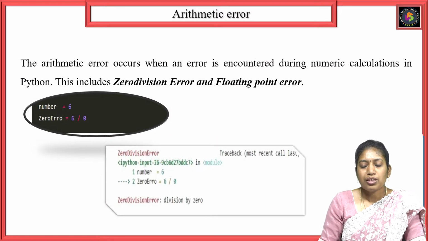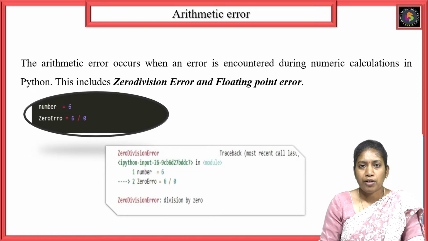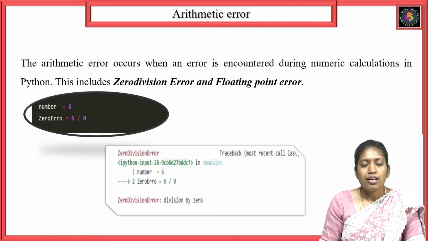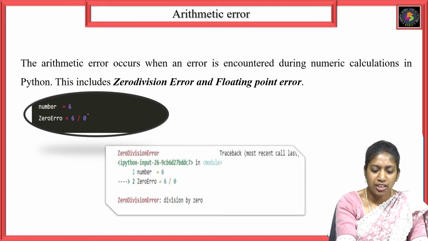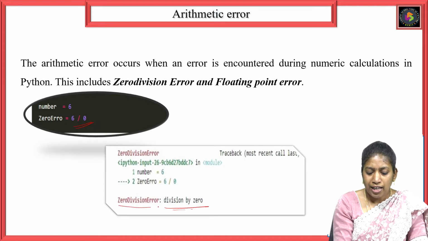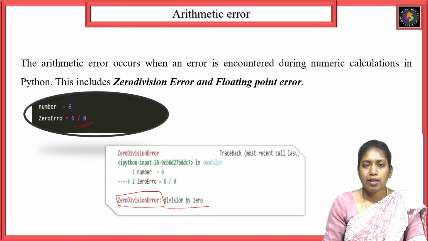Arithmetic error. These arithmetic errors are encountered when you perform any numerical calculation. Those errors come under the arithmetic error. Already I have told you the most commonly occurring error is the zero division error. If you try to divide any number by zero, that throws a zero division error. That is one exception. Here is the same example for arithmetic error: 6 divided by 0. It throws a division by zero, a ZeroDivisionError exception.